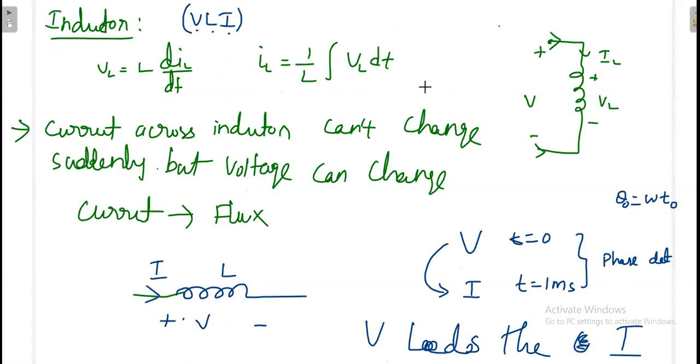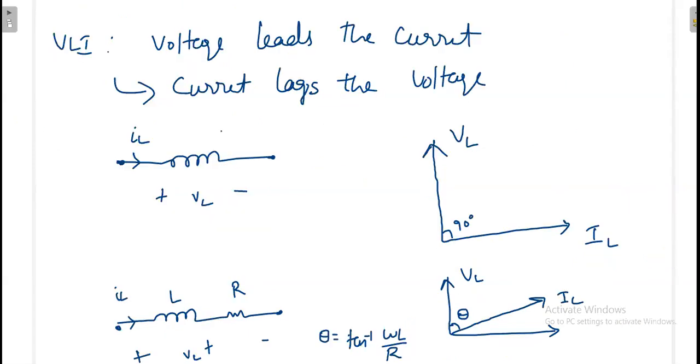Now we know for an ideal inductor, the phase delay is 90 degrees. Then what is the time delay? Once you apply the voltage, after some time only the current will be produced. First you are applying the voltage, and after some time, the current is produced. It is taking some time t0. How much time is this exactly taking? That depends on frequency.